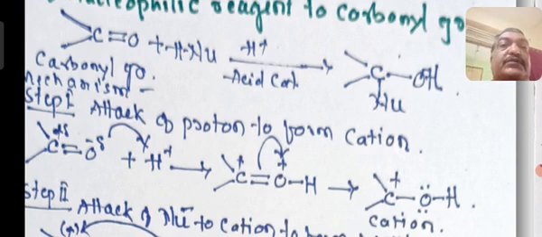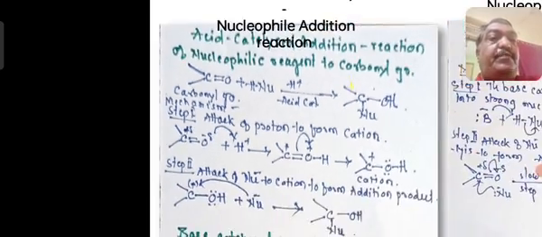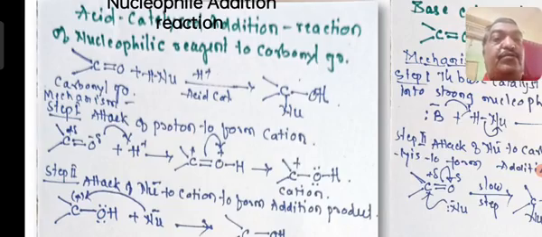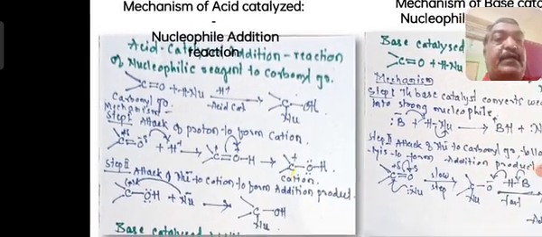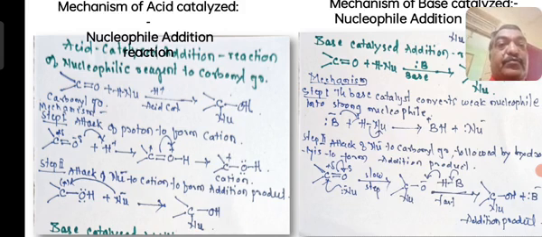So in case of acid catalyzed reaction, the acid part H plus is added to form a cation that I have shown in the first step. In the second step, what happened? The attack of the nucleophile. So the nucleophile moves towards the carbon to form OH attached to carbon with nucleophile and two valencies. That is the addition product we're going to form.